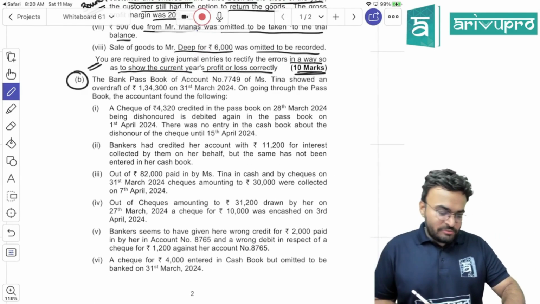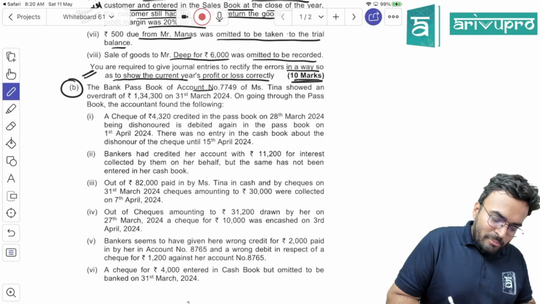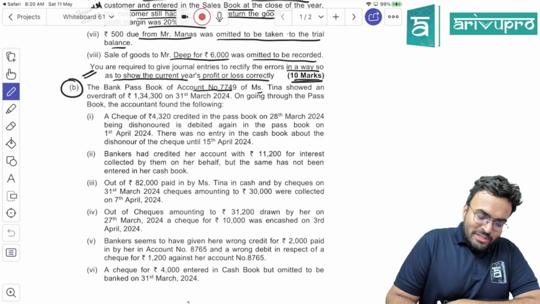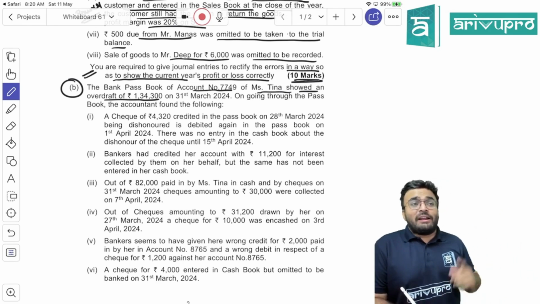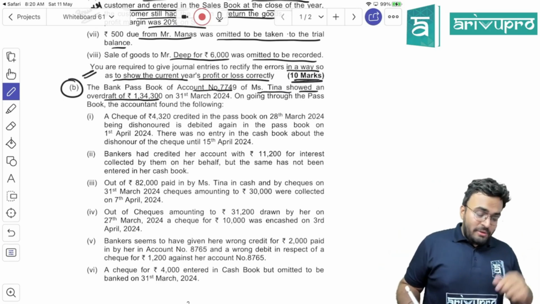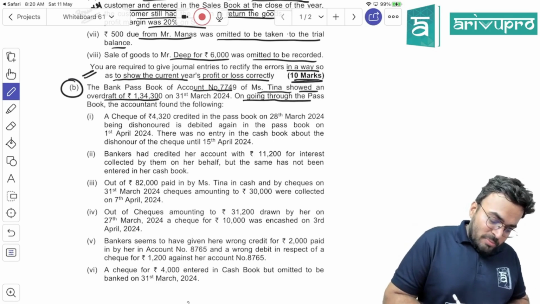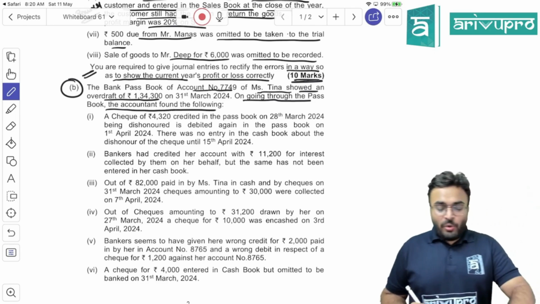Now, bank passbook of account number 7749 of Miss Tina showed an overdraft of 1,34,300. On going through the passbook, the accountant found the following.